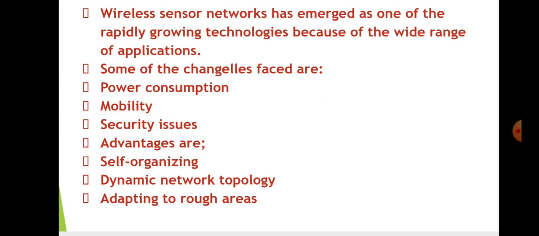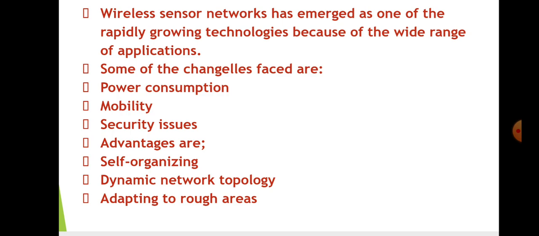So let's see the overview of WSN. As you can see, wireless sensor networks have emerged to be one of the rapidly growing technologies because of this wide range of applications. But still there are some challenges and design constraints faced by it.